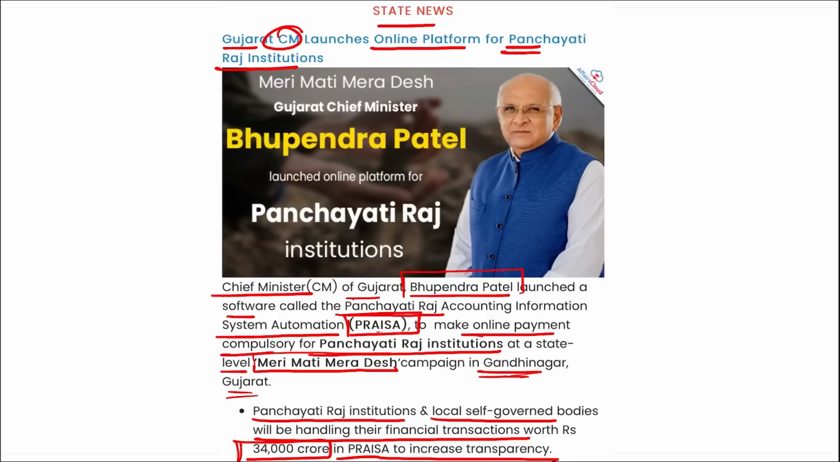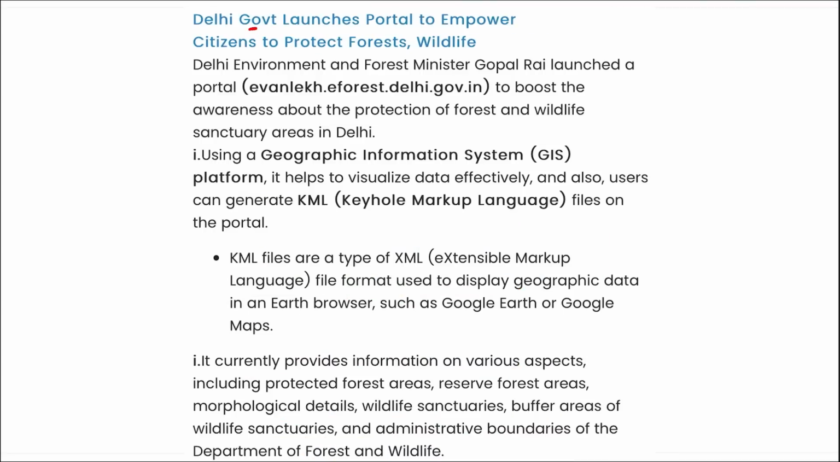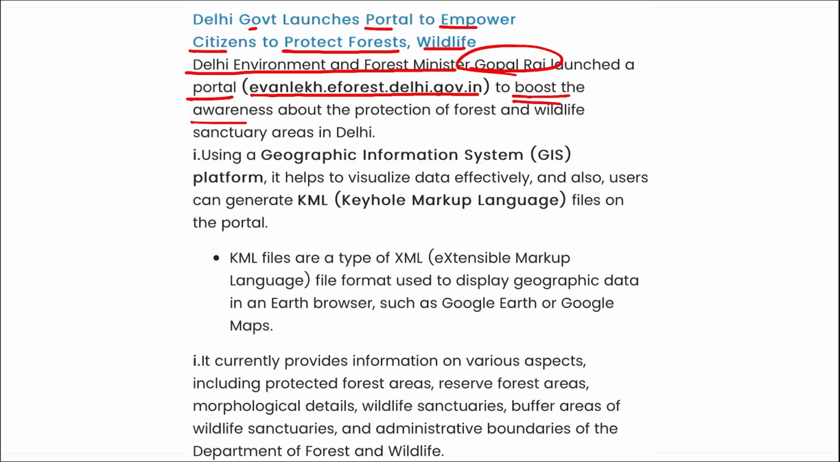Then the tagline here is Mitti ko Naman, Veeron ko Vandan. Correct? Next is Delhi government. They have launched a portal to empower citizens to protect forests and wildlife. I repeat, Delhi Environment and Forest Minister Gopal Rai, they have launched a portal that is evanlake.eforest.delhi.gov.in. It is to boost the awareness about the protection of forest and wildlife sanctuary areas in Delhi.